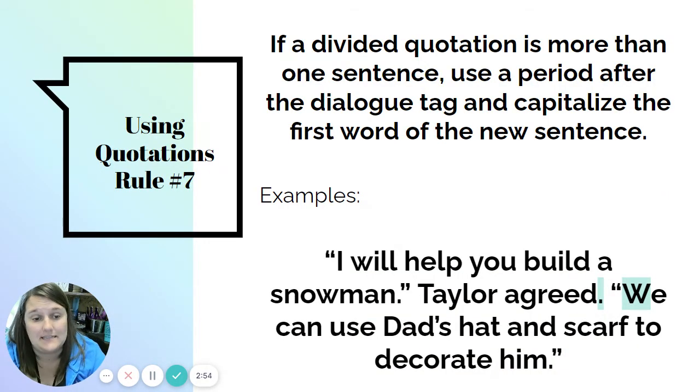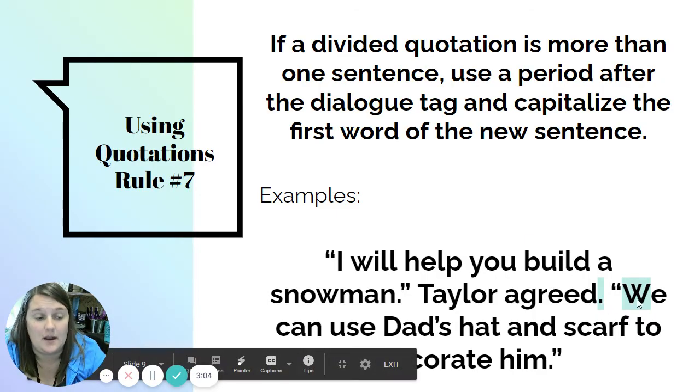However, if it is a complete sentence, here's the other example. "I will help you build a snowman," Taylor agreed. "We can use Dad's hat and scarf to decorate him." Notice how I have the punctuation mark and then I have a capital letter here. Pay attention to that.